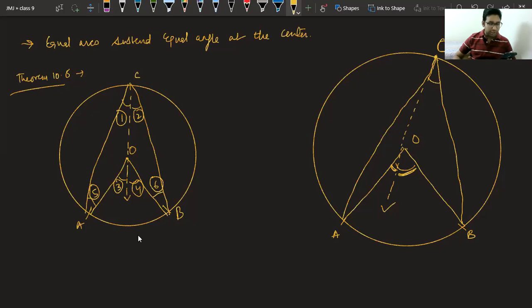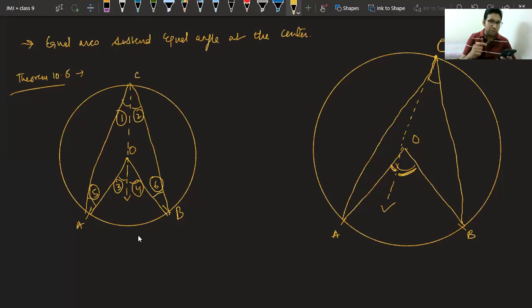Utkarsh, good. Others, please try to visualize. In triangle OAC, what can you say about angle 1 and angle 5? Try to visualize. Which kind of triangle is it? Try to see and tell me. Ananya, good.